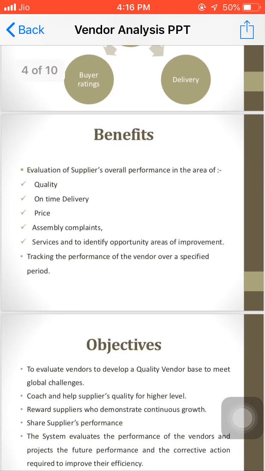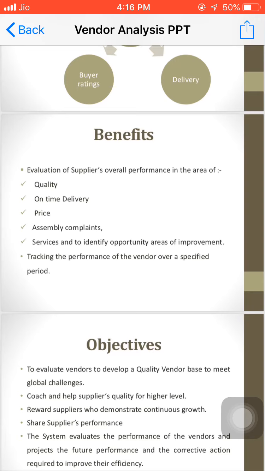The next part is tracking the performance of the vendor over a specified period. This means that in the first order we get a very good response from the vendor, but as time goes on, the vendor will not give that type of response, or will not give on time delivery and all those things.